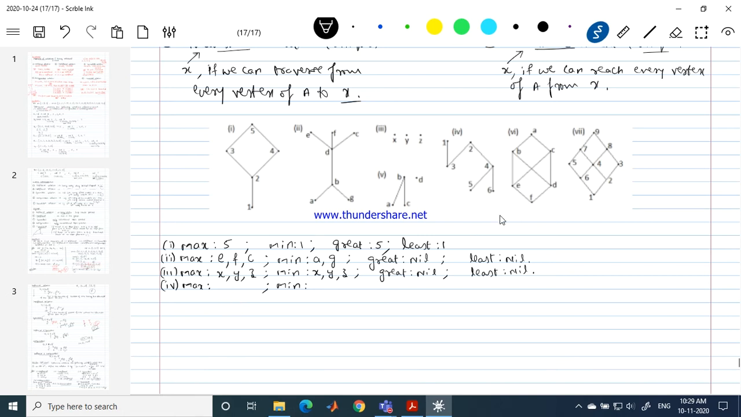Just check with every element. So 5 cannot be maximal, 6 cannot be maximal, because edges are beginning with these vertices. From 2, no edge begins. Okay, no edge begins from 2. So 2 is one maximal element. From 1, no edge begins. 1 is also a maximal element. In this case, the maximal elements are what? 1 and 2. So these are the only two elements which are the maximal elements.